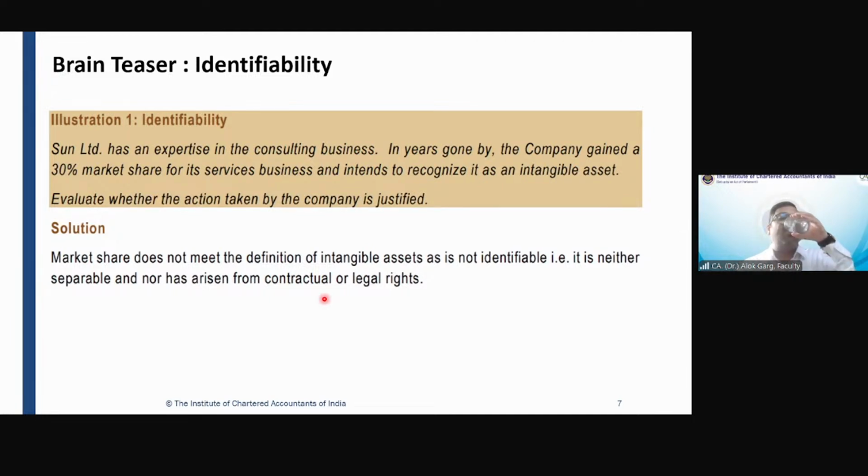In case when the company is acquiring? Yes, sir. So when you read business combination Ind AS 103, it says that if an acquirer is paying some consideration, for example, an acquirer is acquiring a business and paying 100 crores to acquire that business.